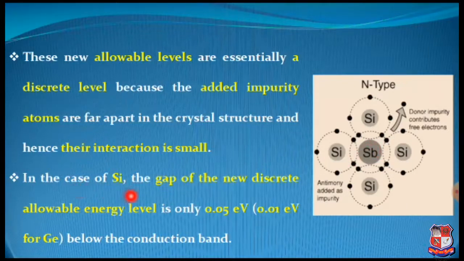In the case of silicon, the gap of the new discrete allowable energy level is only 0.05 electron volt, whereas in case of germanium it is 0.01 electron volt below the conduction band. So this was all about the first major type of extrinsic semiconductor.